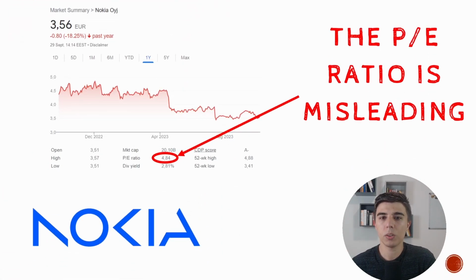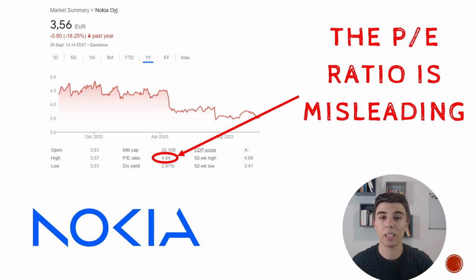Now, the PE ratio for this particular company, Nokia, is misleading. If you take a look at the PE ratio, it's slightly below 5. The share price is down about 18% over the last year, right? So let's keep those two numbers in mind. So a very low PE ratio that, based on the traditional valuation metrics, means that the company is trading at a very low level. And if you were to buy it, in less than 5 years, you'll have your money back through the earnings, right? That is basically what we're starting with as assumptions.